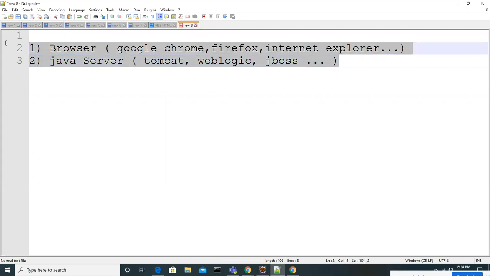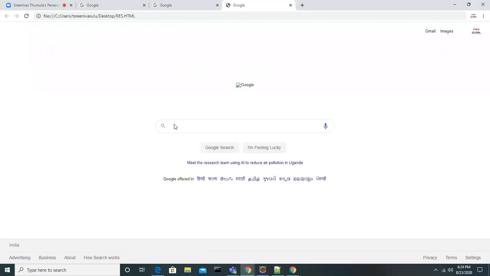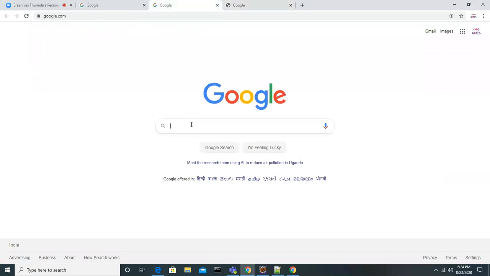How to install it? You already know how to install a browser on any other system, right? In the same way, how do we install the Java server? I told you there are many Java servers out there. What is one of them? Tomcat. Yeah.